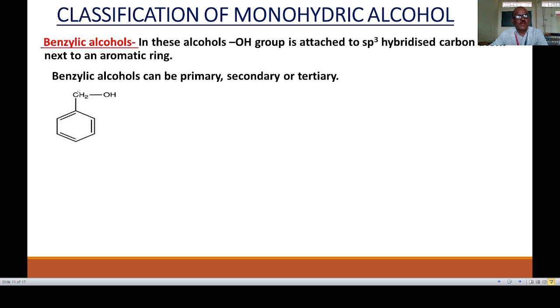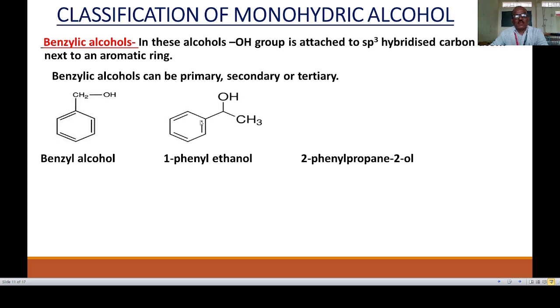So this is a benzylic alcohol, and the name is benzyl alcohol. The second example: the OH group is attached to a secondary carbon atom in a side chain, CH3, CH, OH, and this carbon is attached to the benzene ring. The name of this compound is 1-phenylethanol.